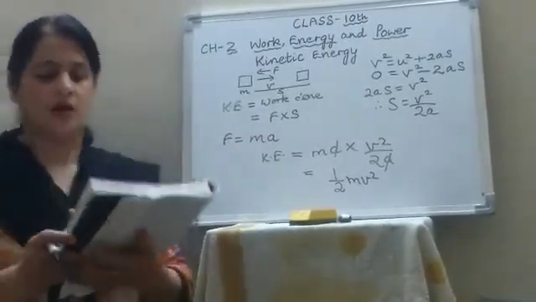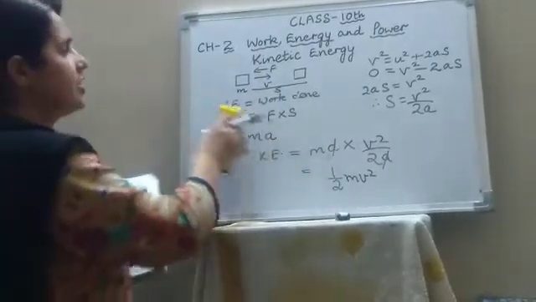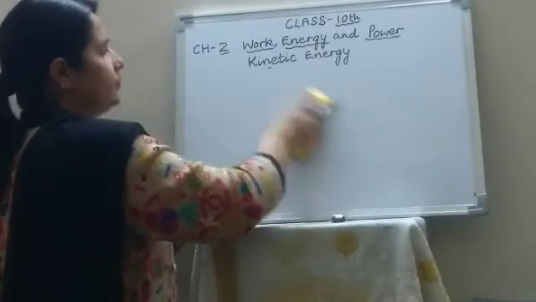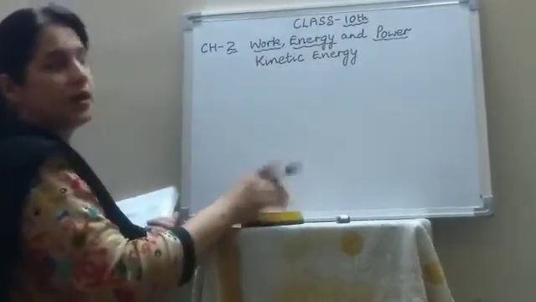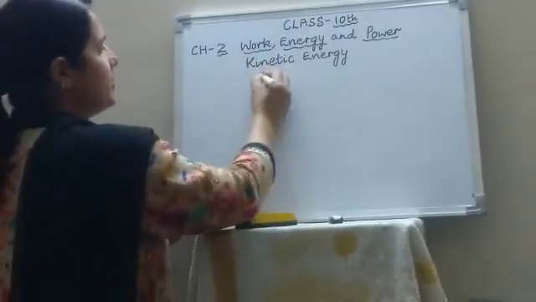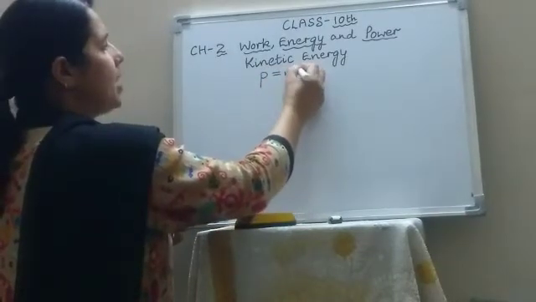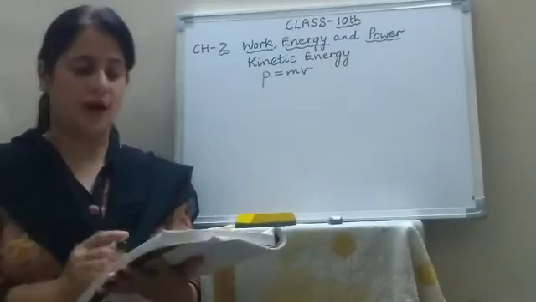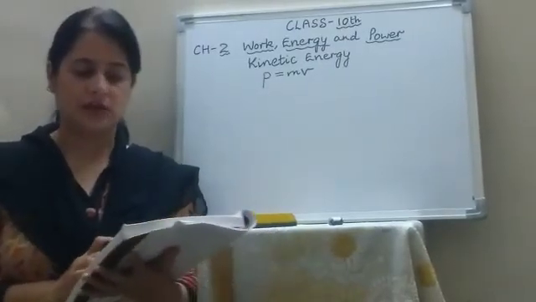Now one more formula is there, the relationship between kinetic energy and momentum. You studied what is momentum. It is represented by p, and p equals mass into velocity. Momentum of the body is given by the product of mass and its velocity.